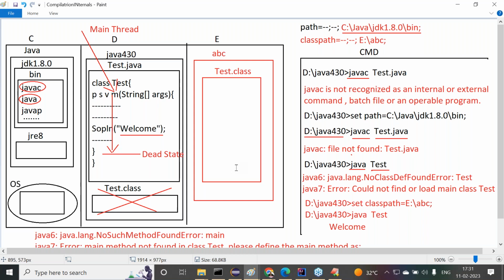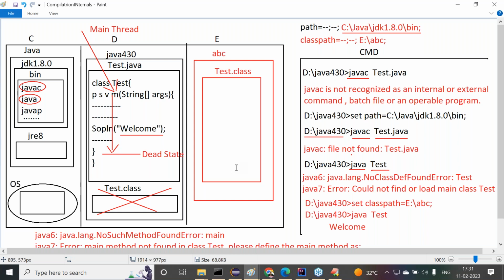Observe carefully. Where will the JVM search for the .class file? It can check three locations. The first is the current location from where we are executing our Java program, that is D:/Java430. The second is the Java predefined library. The third is the locations referred to by the classpath environment variable.